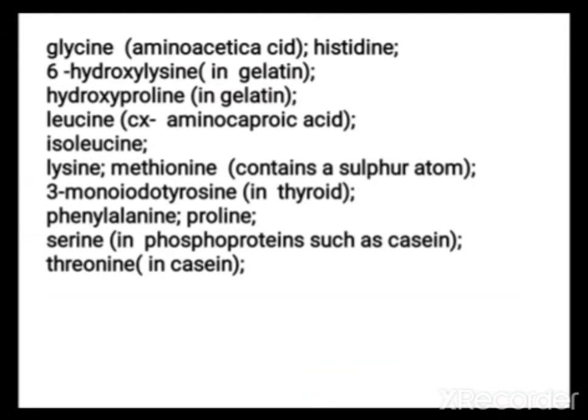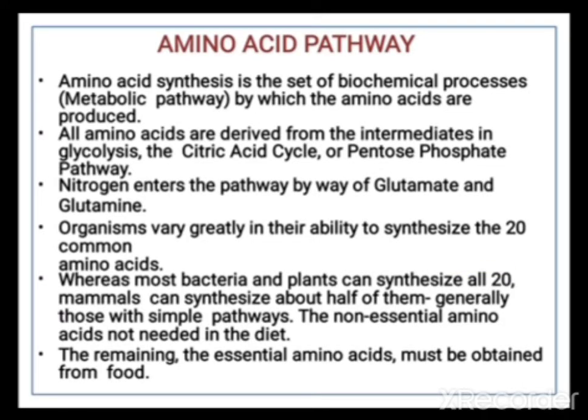Glycine, amino acetic acid, histidine, 6 hydroxylysine in gelatin, hydroxyproline in gelatin, leucine, example aminocaproic acid. So these are the different examples of amino acids found in different plants or in different conditions.